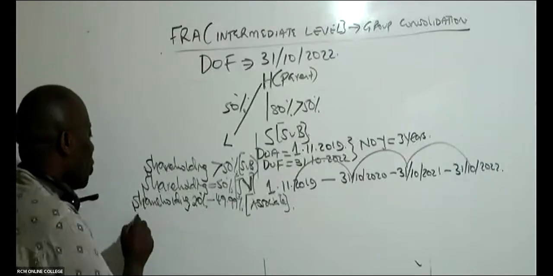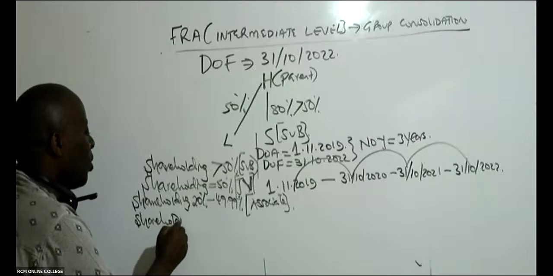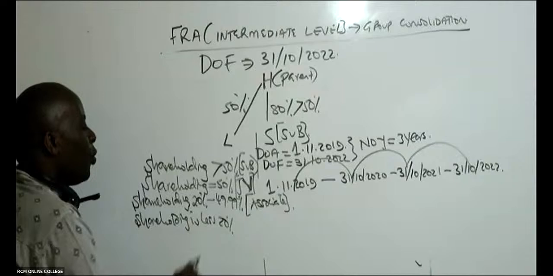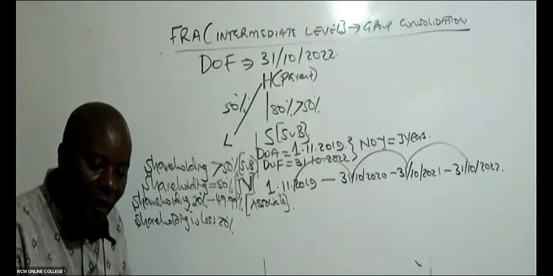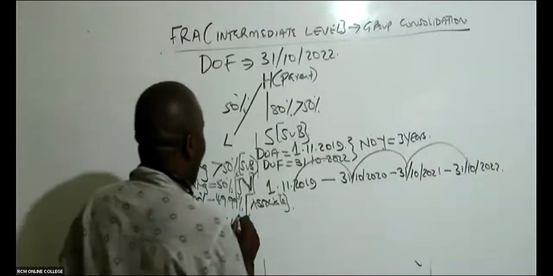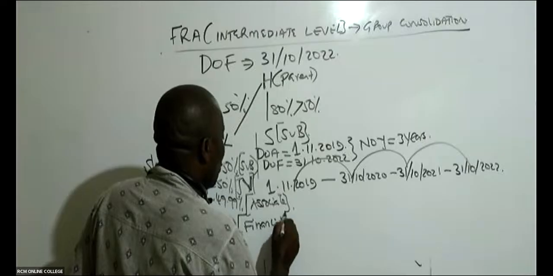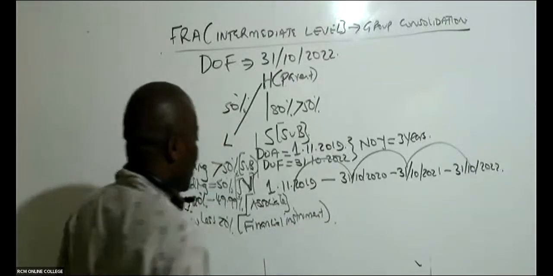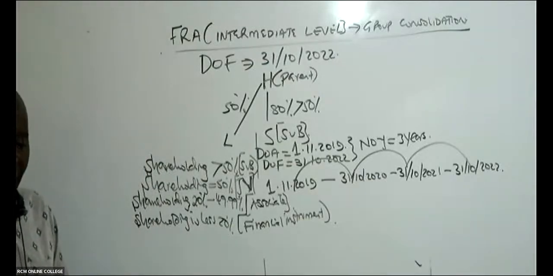And then we have a situation where now our shareholding is less than 20%. We said that this one will simply be a simple investment, or what we called a financial instrument.